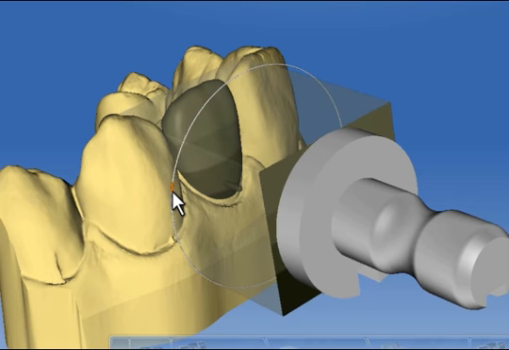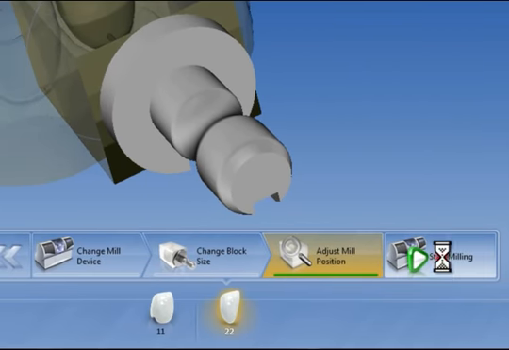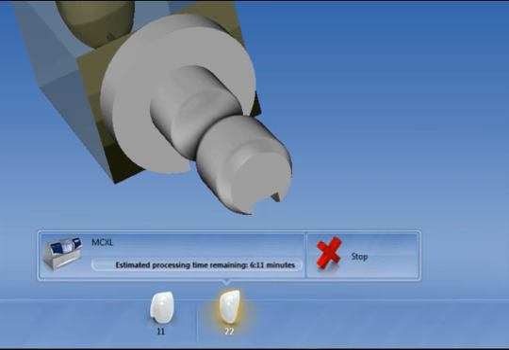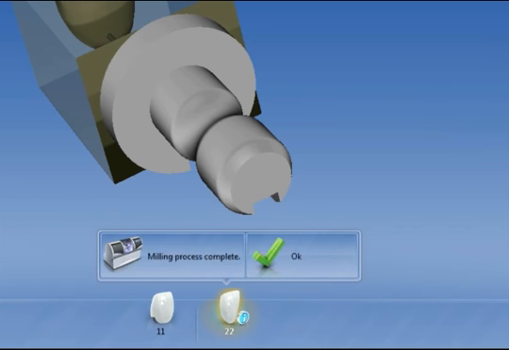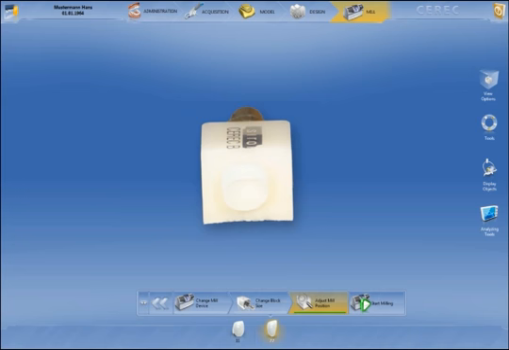Using the tool wheel, we select Rotate and turn the block accordingly. We start the milling process. Place a block in the unit and wait until the milling process is completed. Following milling, the restoration can be finished in the usual manner.